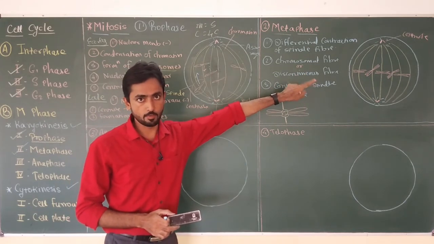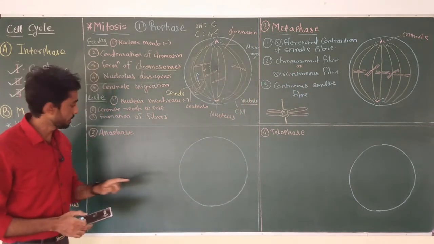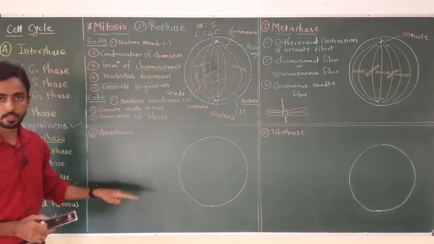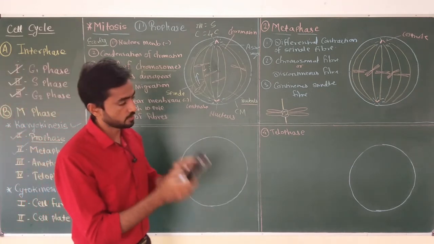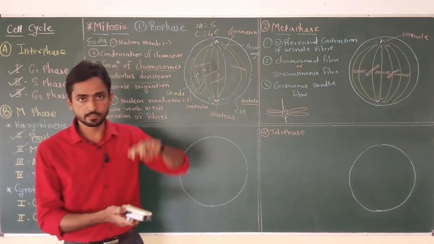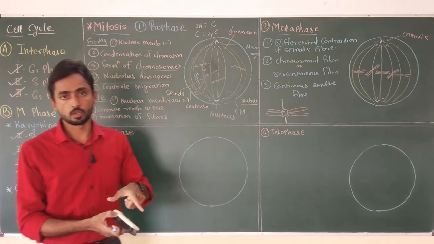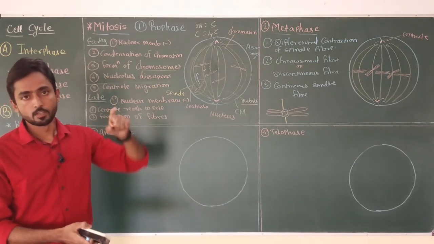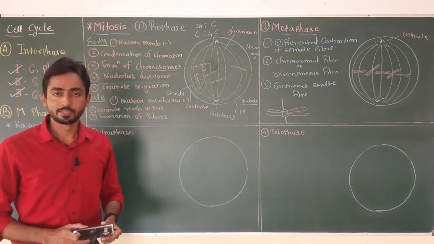In my next video, I am going to discuss in detail the next phase. That means now this cell will enter anaphase. In anaphase, the sister chromatids of the chromosome will get separated, and the separated chromatids will migrate towards opposite poles of the cell.